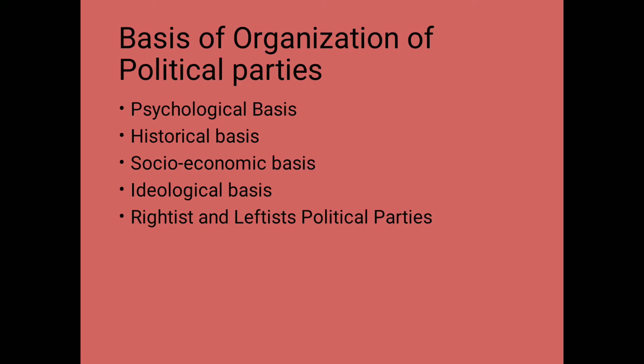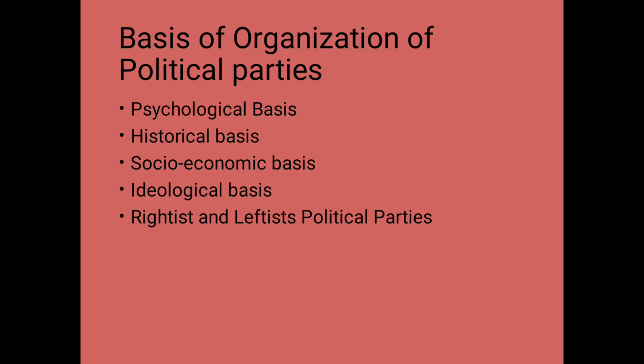Now, children, let's come on to the basis of organization of political party. On what basis do these political parties work, children? So let's see now. The origin and evolution of political party is a universal phenomenon. In almost every society, political parties have been playing their due roles in their political system. In some political systems, several political parties are at work, whereas in others, only two are main and some smaller political parties are at work.